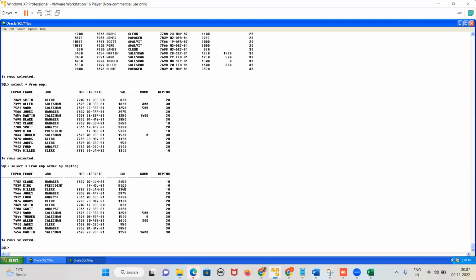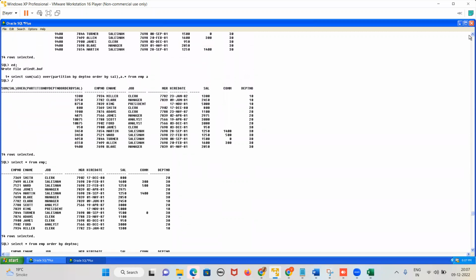Then it is what? 5000. Then it is 2450. Yes or no? Yes. So first value is 1300. And if I add 1300 and 2450, how much value will be there? 1300 plus 2450 is how much? 3750. Yeah, 3750, right? Yes.